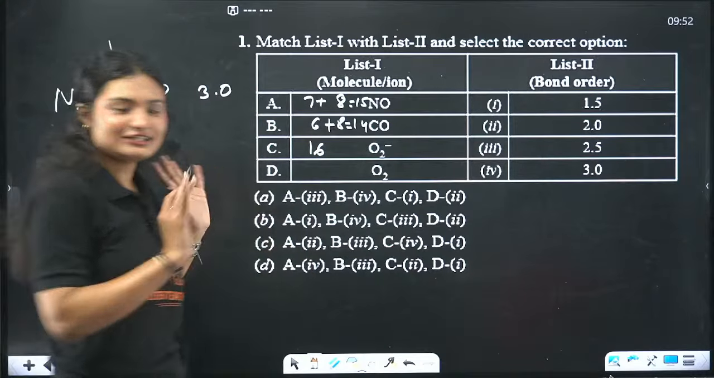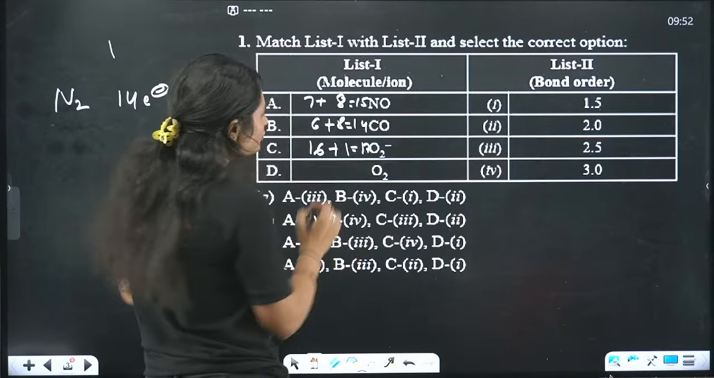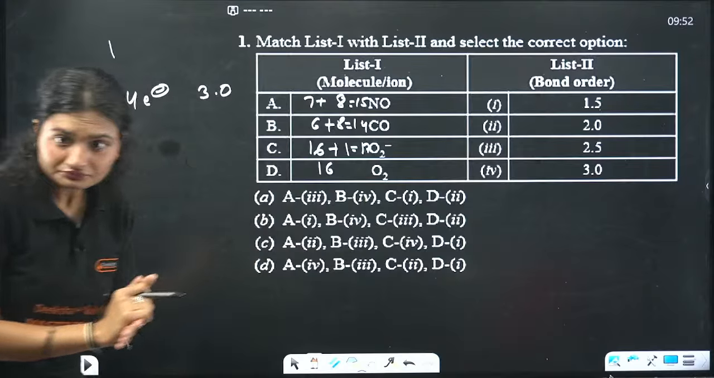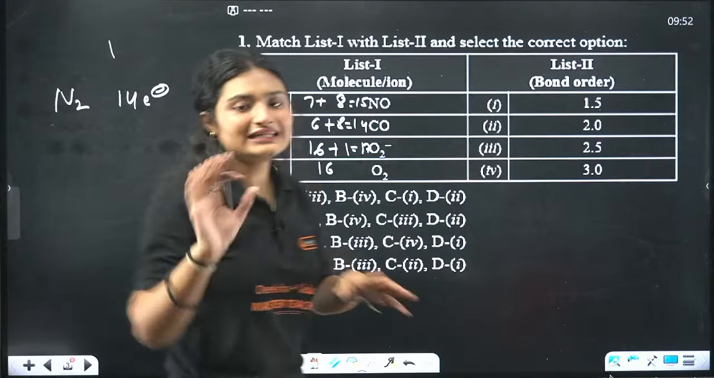And all of you are answering D already. Okay, so plus 1, that means 17 electrons are there. O2 means again 16 electrons. Now, how do you calculate? 14 electrons is 3. The bond order for 14 electrons is 3.